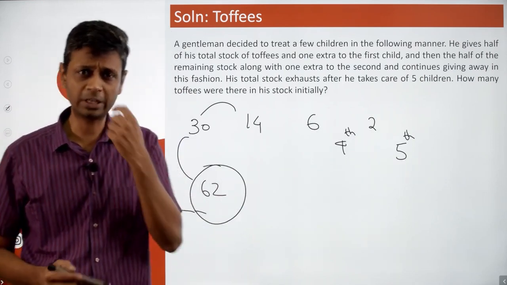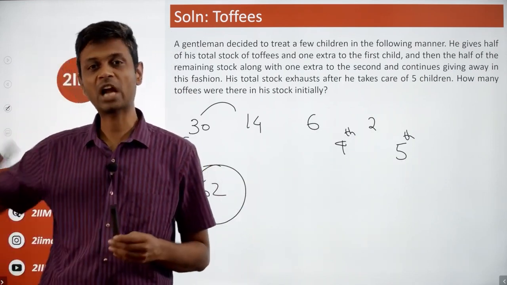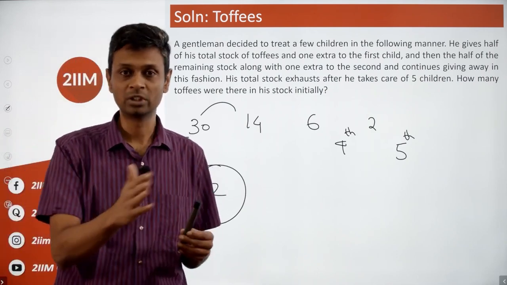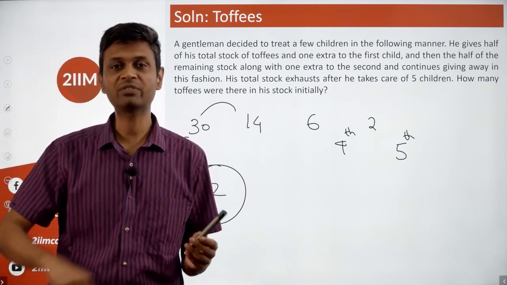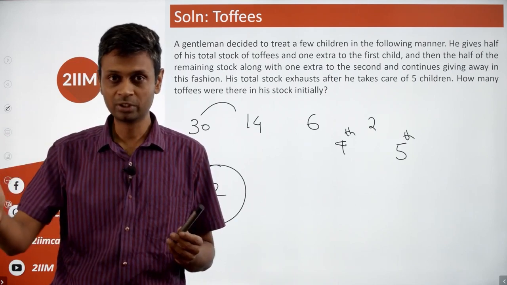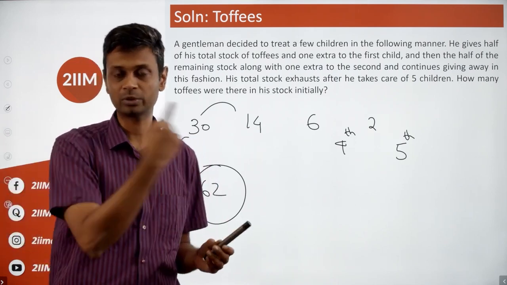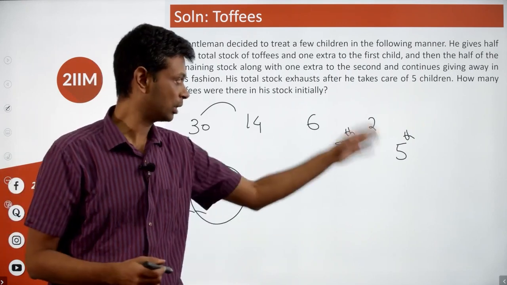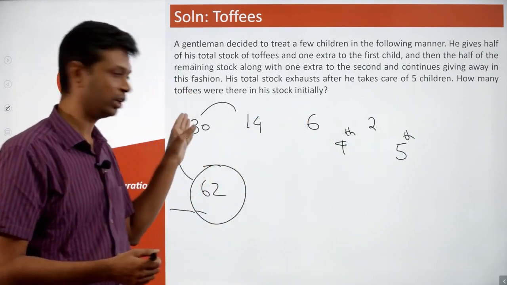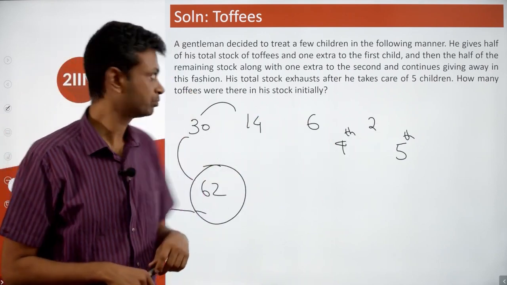And so these kind of questions become very simple if you start from the last step backwards. He finally runs out of toffees after he has given to the fifth kid. So think about how much he had when he is going to the fifth kid, and then just work backwards. Once you know the mechanics, it is plus 1 into 2, plus 1 into 2, plus 1 into 2, and so on.